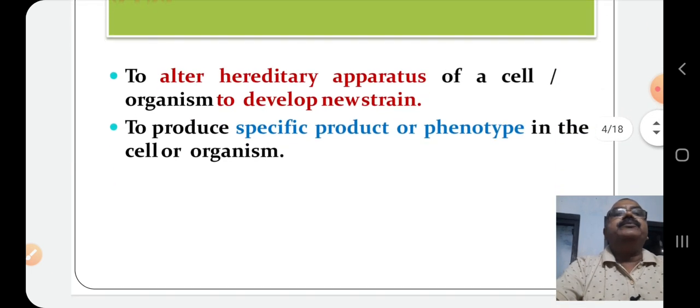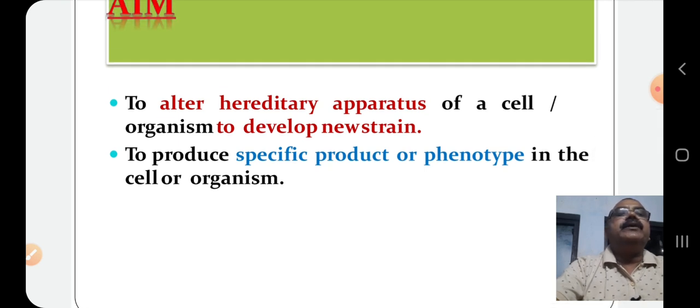Let us go to the aim of genetic engineering. The aim of genetic engineering is to alter the hereditary apparatus of a cell or organism to develop new strains. That means, by changing the hereditary apparatus or genes of the cell or organism, we can develop new strains or new types of cells or organisms. Another aim of genetic engineering is to produce specific products or phenotypes in the cell or organism. These specific products such as hormones, antibiotics, and vaccines are produced through the process of genetic engineering.